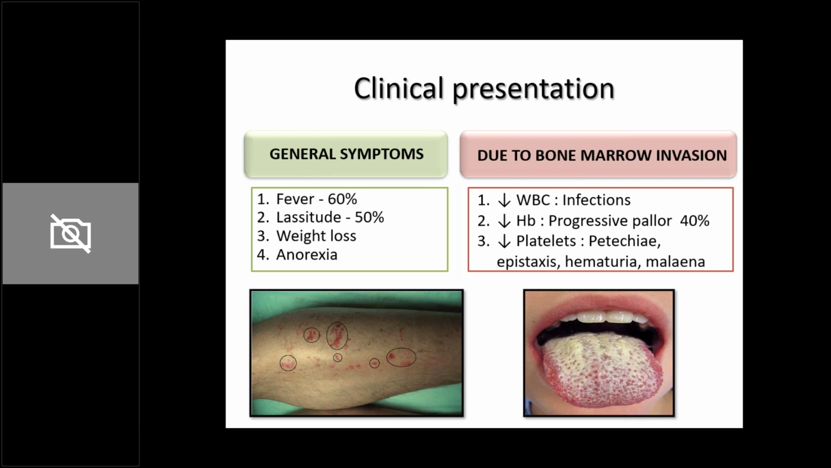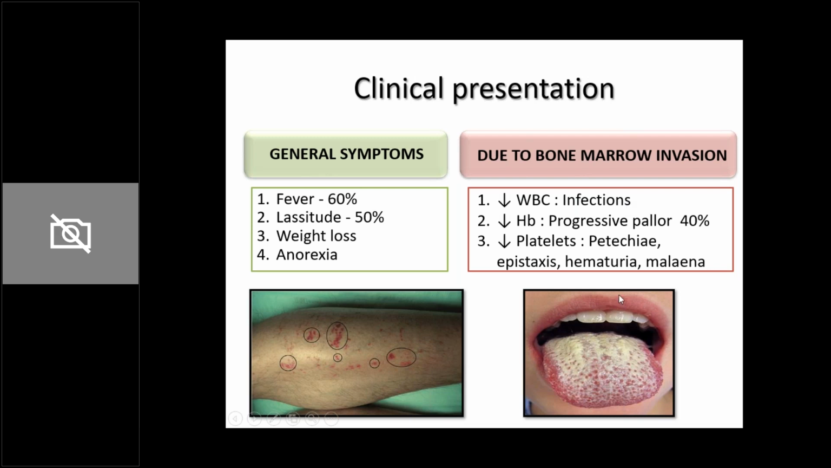Now the second group of symptoms is due to bone marrow invasion. As I told you in pathogenesis, the leukemic cells which originate in the bone marrow keep on multiplying, but they do not mature into functional cells. And eventually the normal bone marrow precursors and normal cells will start declining because the bone marrow is completely being replaced by the leukemic cells. So the normal WBCs will decrease. What will this lead to? It will lead to increased risk of infections.